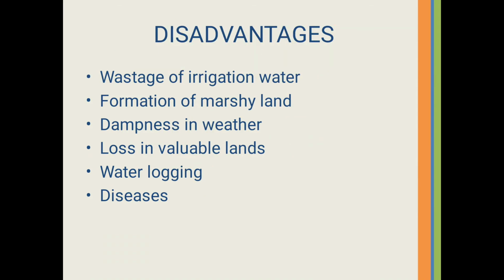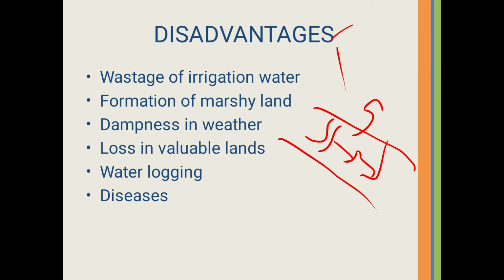Next is waterlogging. Waterlogging, what do you mean? For example, water is coming through this canal to irrigate our field, and due to irrigation, farmers can supply a surplus amount of water to the field.